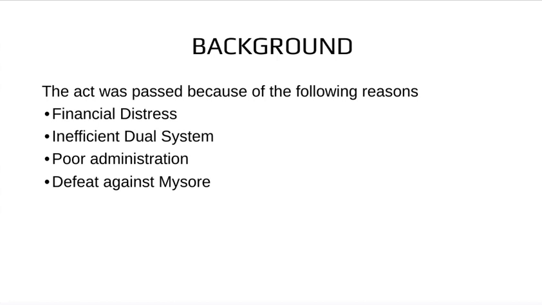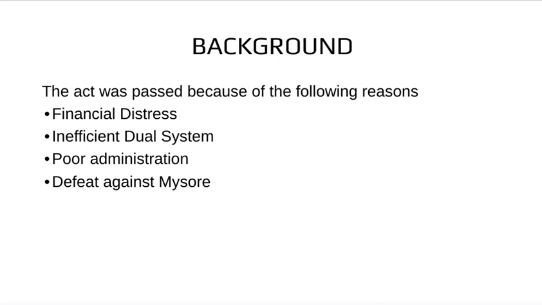In the dual system, the Nawab of Bengal held the Nizamat rights, that is the judicial and political rights, and the company possessed the Diwani right over revenue. But neither the Nawab nor the company officials were taking active interest in administration, because of which farmers and the general population suffered as their welfare was getting neglected.